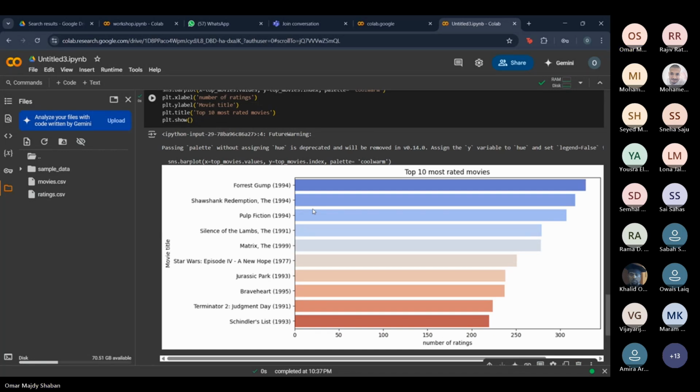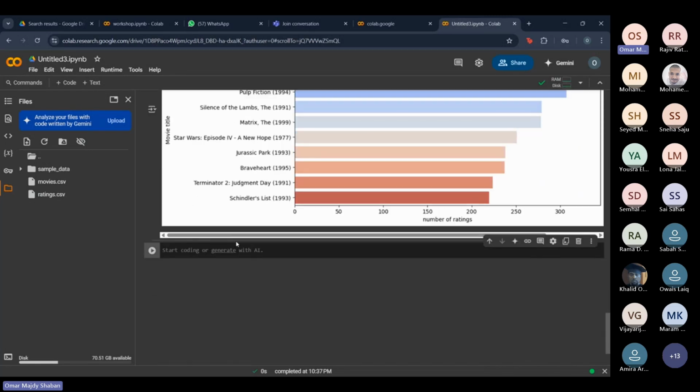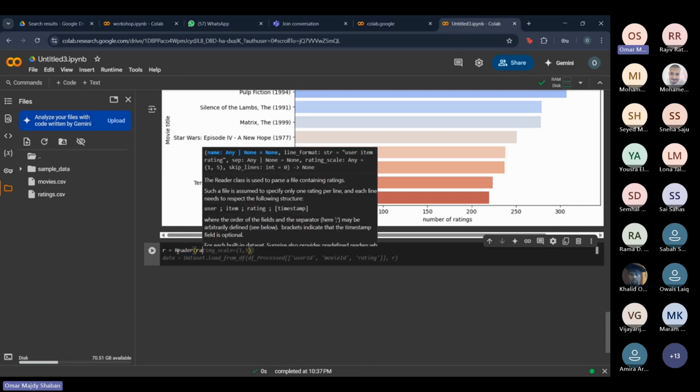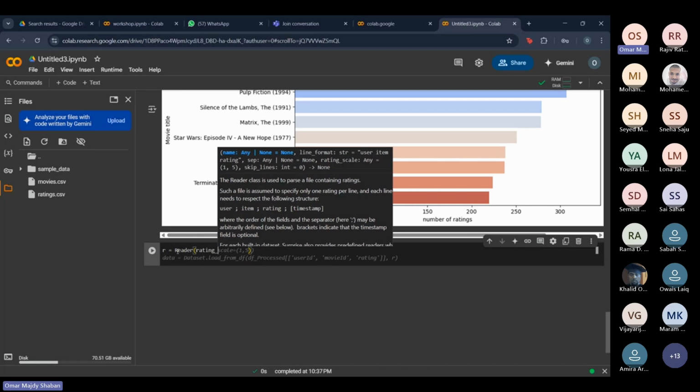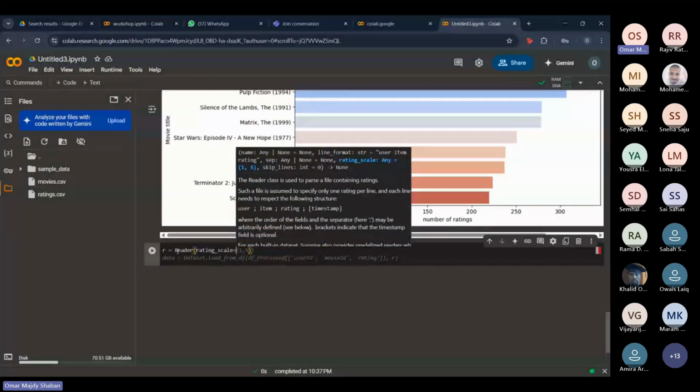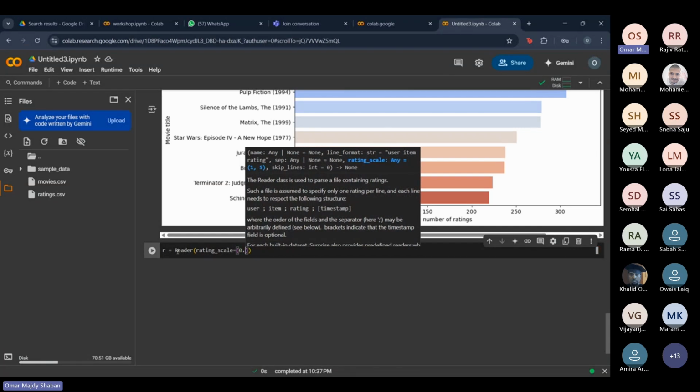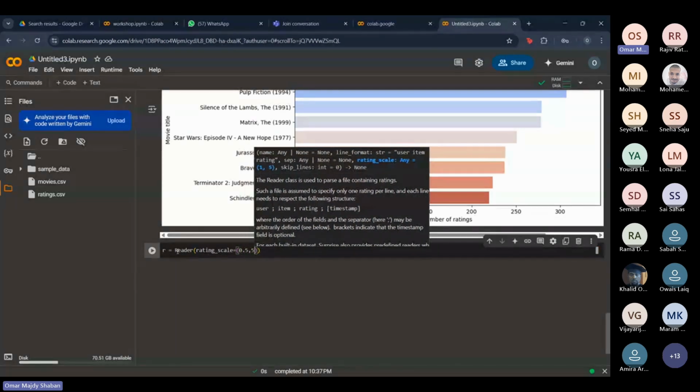What we're going to do now is actually build the model. We're going to create something called a reader class. What this reader class does is basically give a rating scale to help the model. So let me just finish writing it and I'll explain it to you.